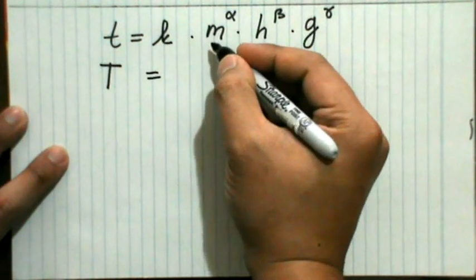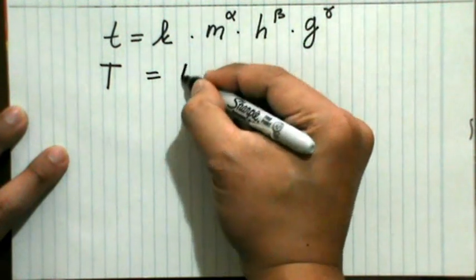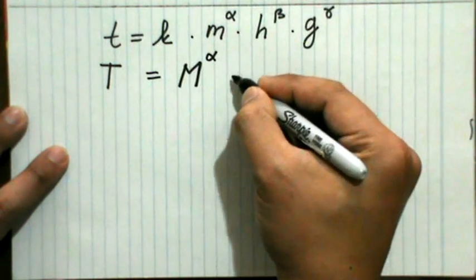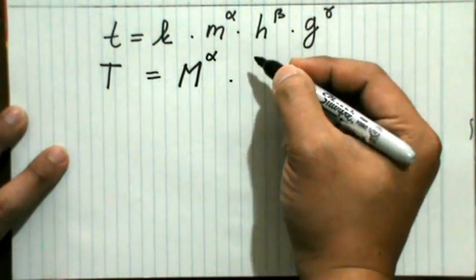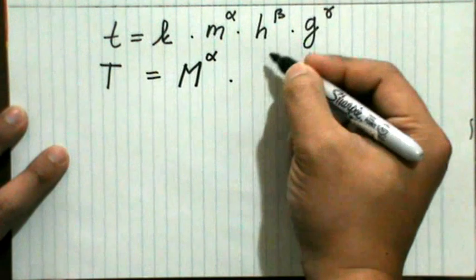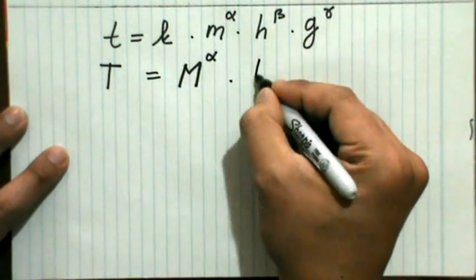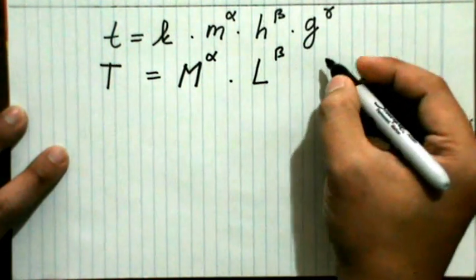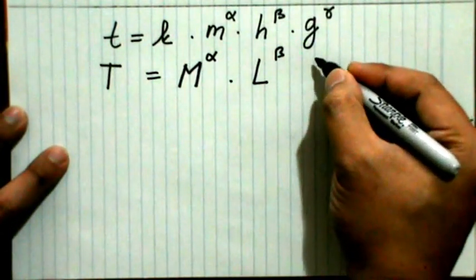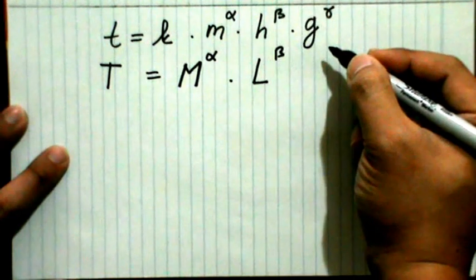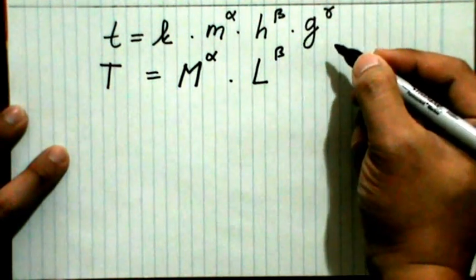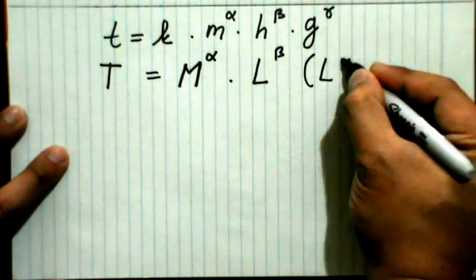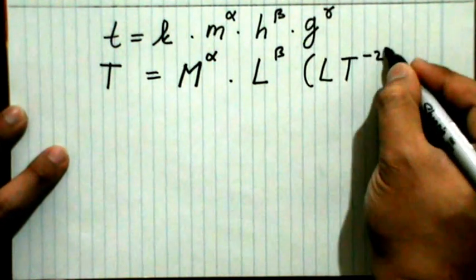The next quantity is the mass, M to the alpha, and then h is the initial height, that's a distance, so the dimension is L. The acceleration of gravity has the units meter per square second, so the dimension is L T to the minus 2.